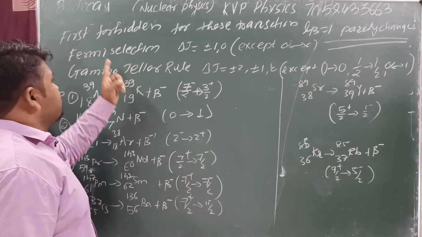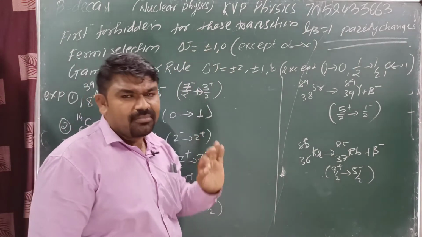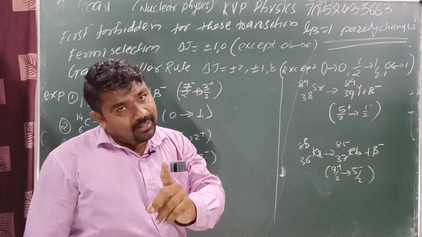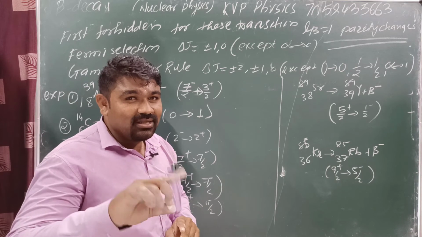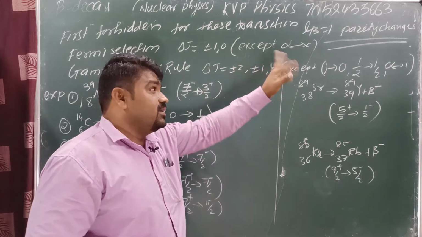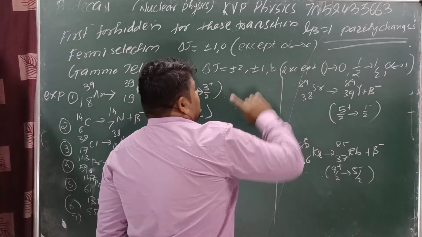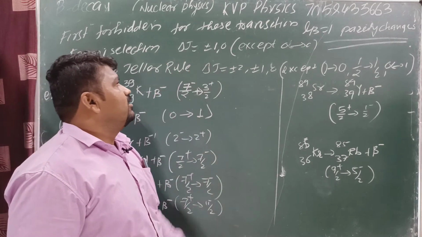Got it? Selection rule for Fermi: 0, plus or minus 1. In allowed also, in forbidden also, delta J is equal to 0. But what is the difference here? Only parity. In the allowed case, parity does not change; here parity always changes. Next, except for the 0 to 0 transition. The 0 to 0 transition is not allowed in which case?